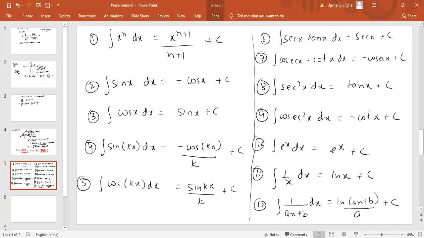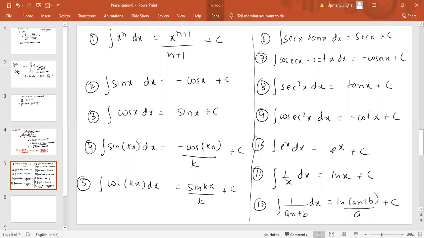Ln, it is ln x. Ln means log to the base e. Whenever we write ln, it means log to the base e. E is the exponential constant. The value of e is 2.718.